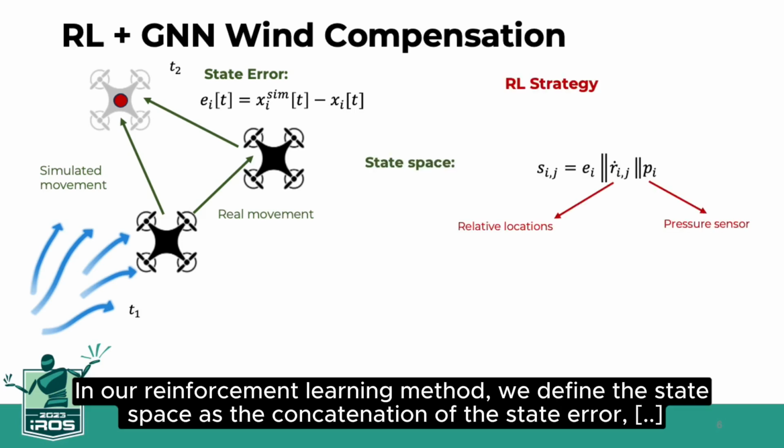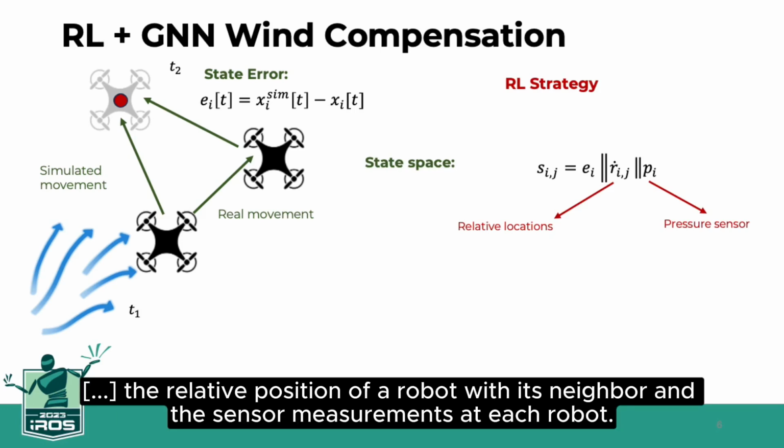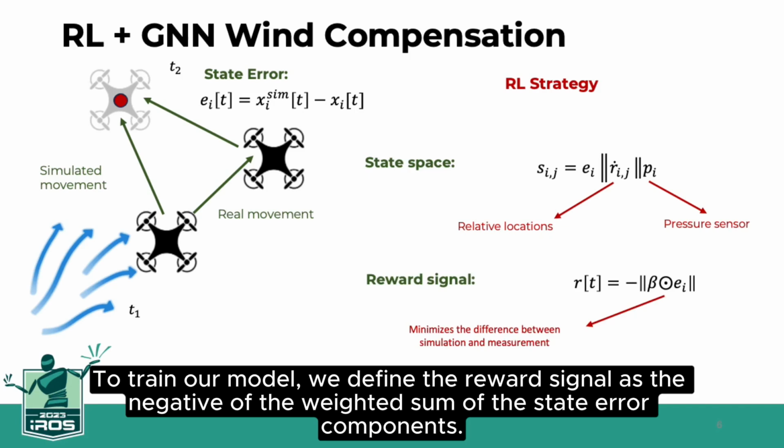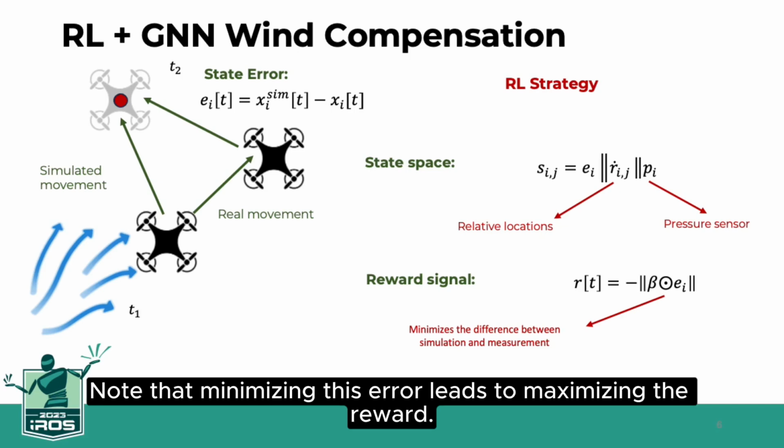In our reinforcement learning method, we define the state space as the concatenation of the state error, the relative position of a robot with its neighbor, and the sensor measurements at each robot. To train our model, we define the reward signal as the negative of the weighted sum of the state error components. Note that minimizing this error leads to maximizing the reward.